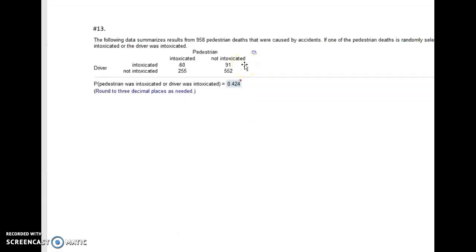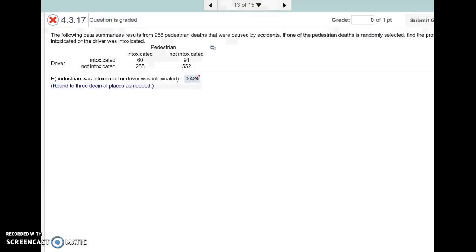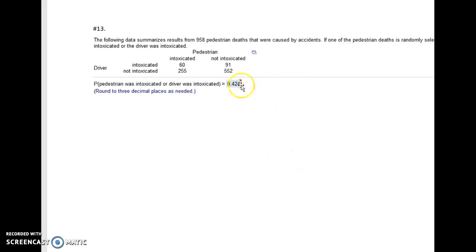I think this is the last one. The following data summarizes the result of 958 pedestrian deaths. That's how many we have total here. If one pedestrian death is randomly selected, find the probability that the pedestrian was intoxicated or the driver was intoxicated. Pedestrian intoxicated, that's going to be those two numbers, or the driver intoxicated, these two.